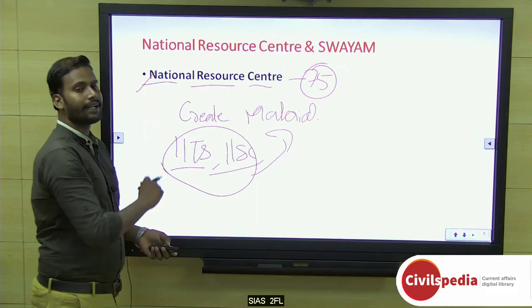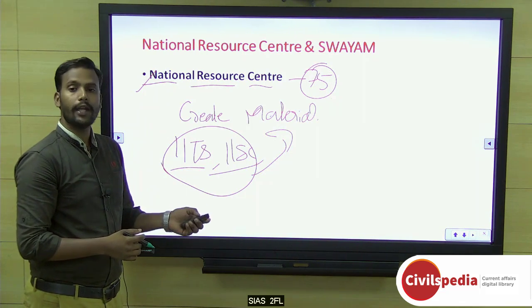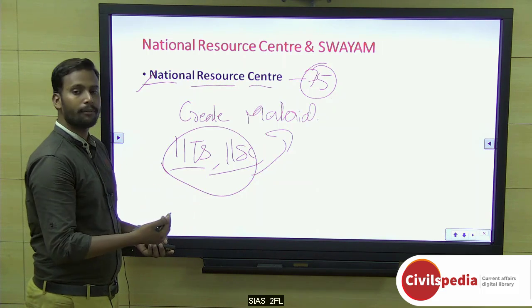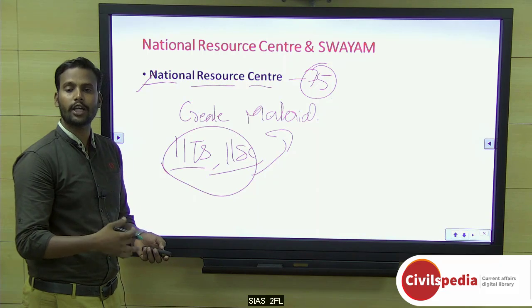So this is regarding the Swayam and National Resource Center. You can use this anywhere, in terms of students' education as well as the overall teaching updatement, teachers being updated, and faculty capacity building.